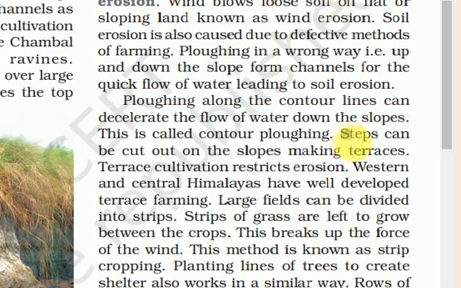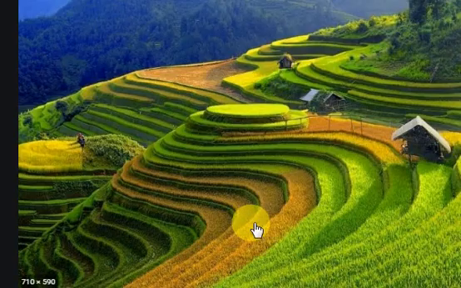Second, steps can be cut out on the slope, making terraces. So students, terrace farming can be done. This is terrace farming, cutting the slopes and growing the crops in this way. So these slopes or terraces do not allow any type of water, soil, rainwater, or the water provided by the farmers, like irrigational water, to flow. It is allowed to flow only in this area.